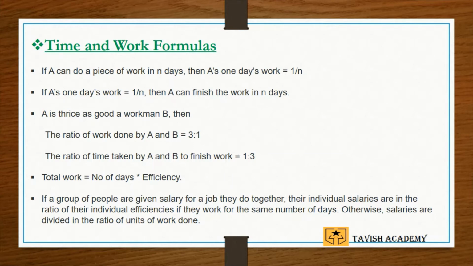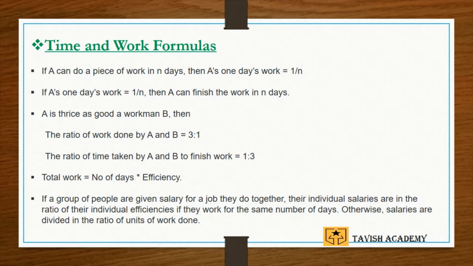If A is thrice as good a workman as B, then the ratio of work done by A and B is equal to 3:1. The ratio of time taken by A and B to finish the work is equal to 1:3. Now, total work is equal to number of days into efficiency.